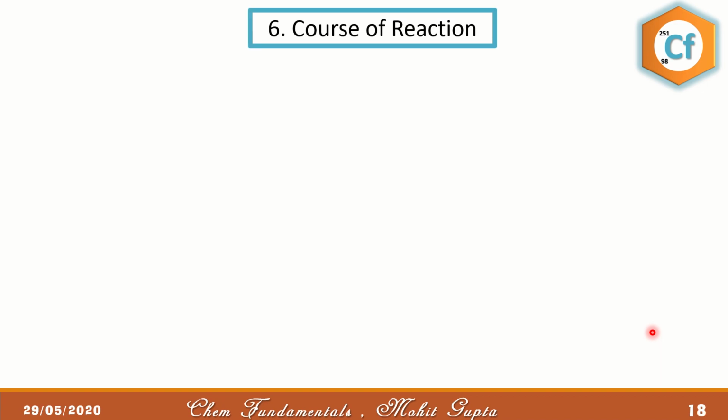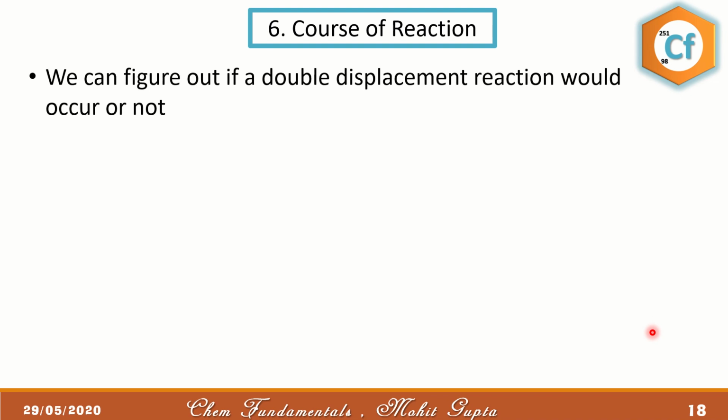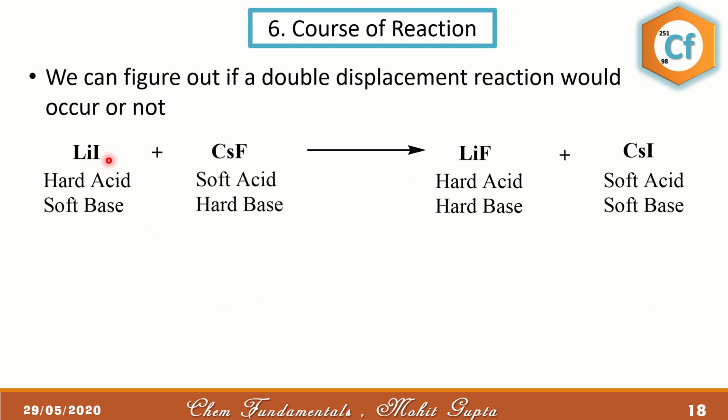The next application is the course of the reaction. So if you have a double displacement reaction, you can easily find out whether the reaction is going to happen or not. So let's take an example here. You have lithium iodide and cesium fluoride. When you combine them, you will instantly get lithium fluoride and cesium iodide. Why?